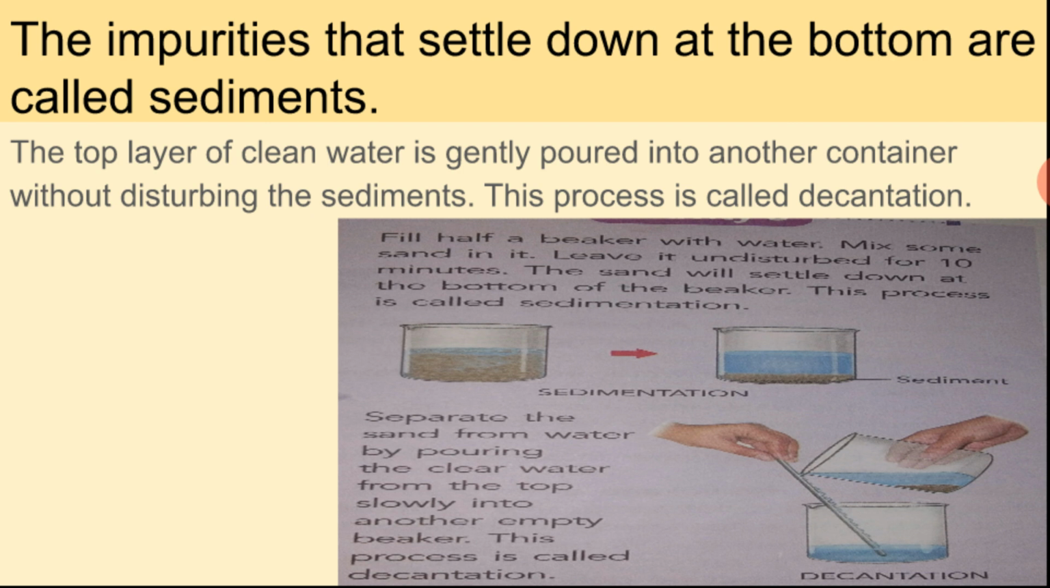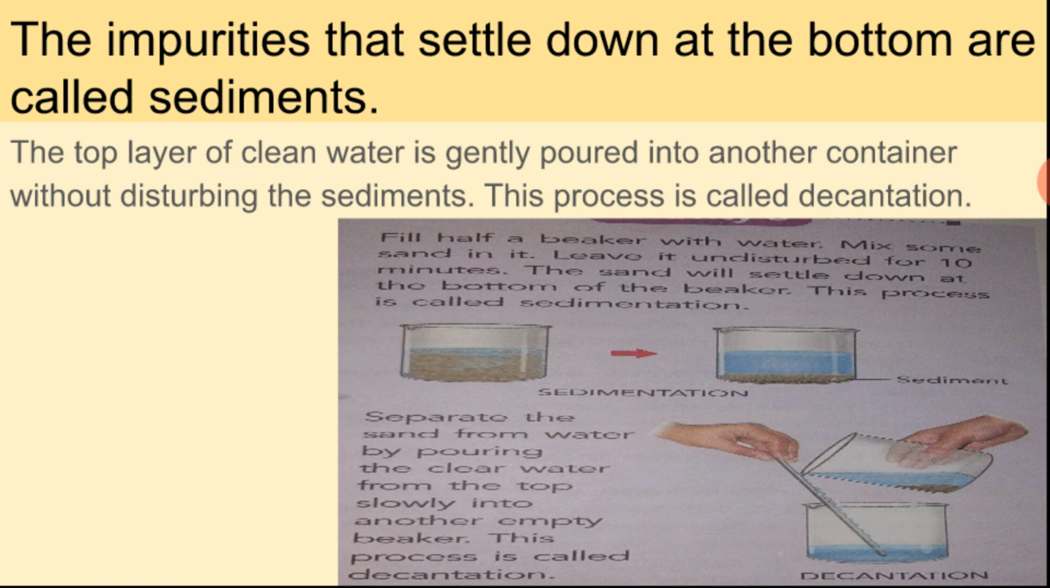The impurities that settle down at the bottom are called sediments. Like when you have put sand in the water, what is the impurity? Sand is the impurity which will settle down, and that is called sediments. The top layer of clean water is gently poured into another container without disturbing the sediments.